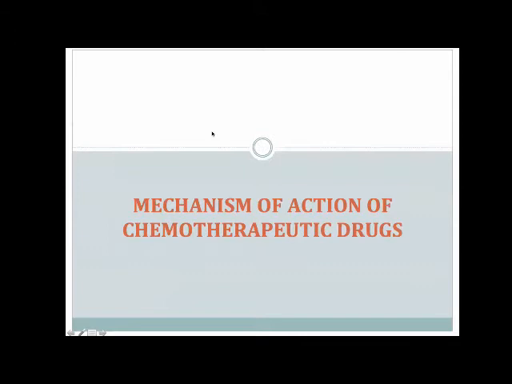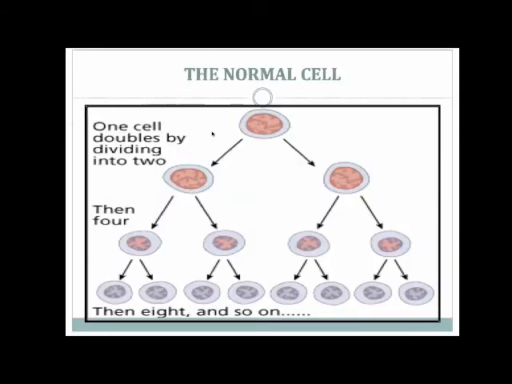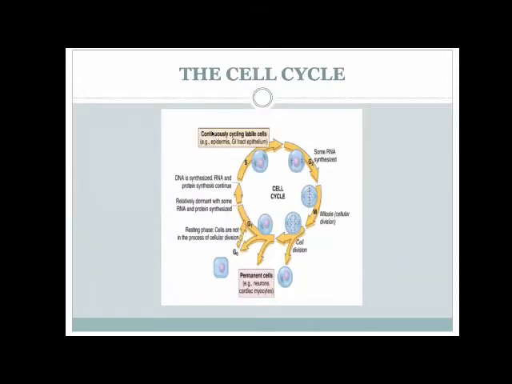So what is the mechanism of action of chemotherapeutic drugs? This is how the normal cell divides. All of you know, it doubles and quadruples, and then exponential growth happens. And for this to happen, a very important component, or what changes a cell goes through, is the cell cycle. So any cell, for that matter, starts with, say, mitosis, the main step of cellular cell division.